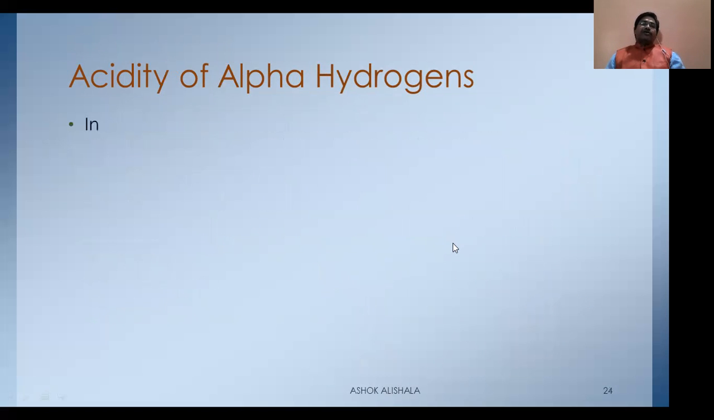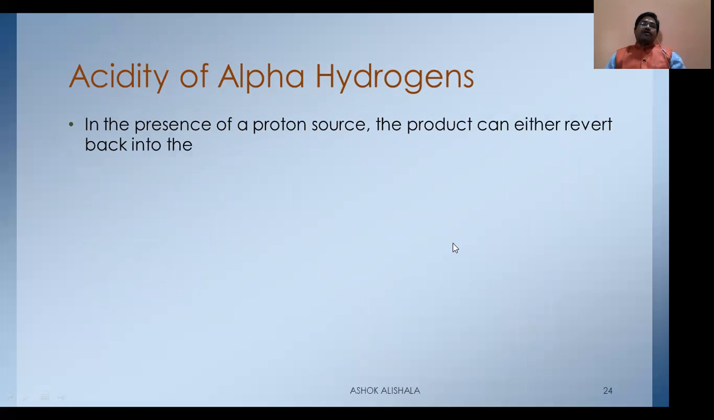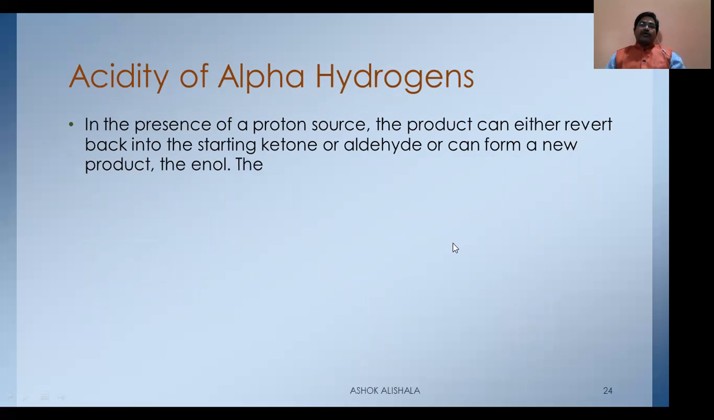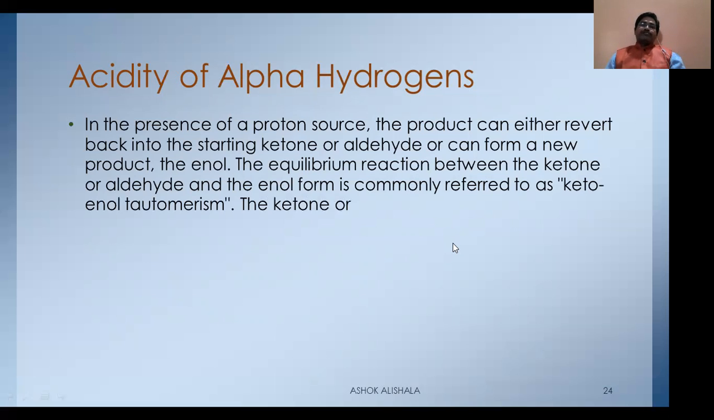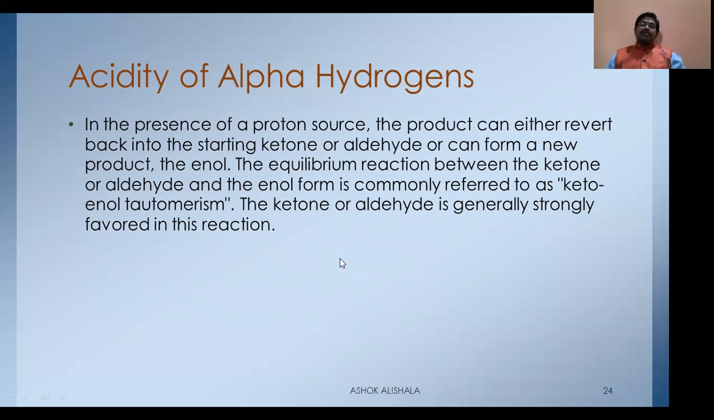Now let us see the other one. In the presence of a proton source, the product can either revert back into the starting ketone or aldehyde, or can form a new product, the enol. The equilibrium reaction between the ketone or aldehyde and the enol form is commonly referred to as keto-enol tautomerism. The ketone or aldehyde is generally strongly favored in this reaction. Let us see this one.